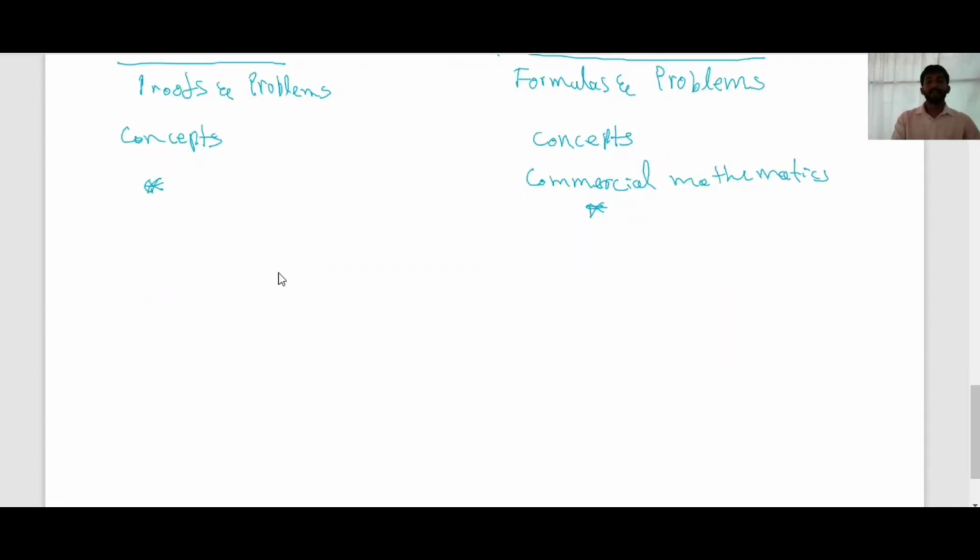And the most expected question is: is basic mathematics easy? Definitely my answer is yes. Compared to science mathematics, basic mathematics is easy, but don't neglect the subject. Whatever concepts are included in the science syllabus, all those concepts are included in basic mathematics.